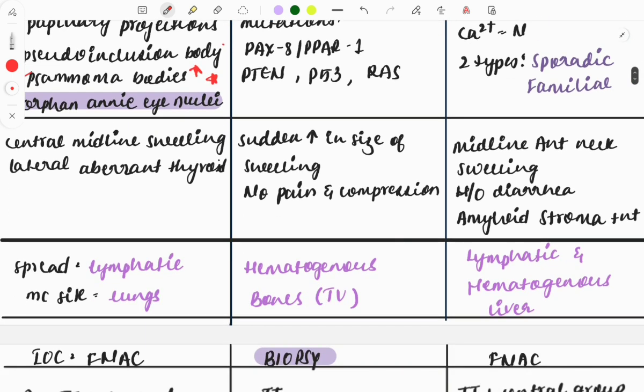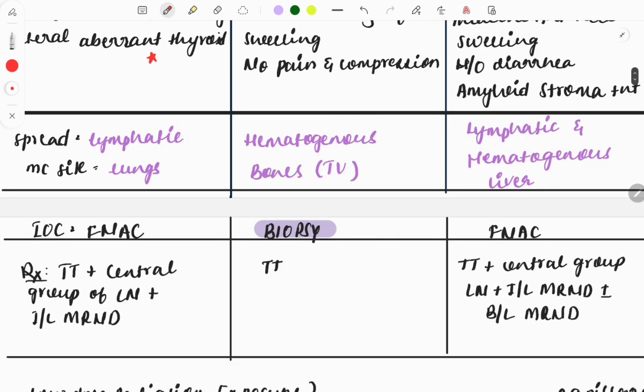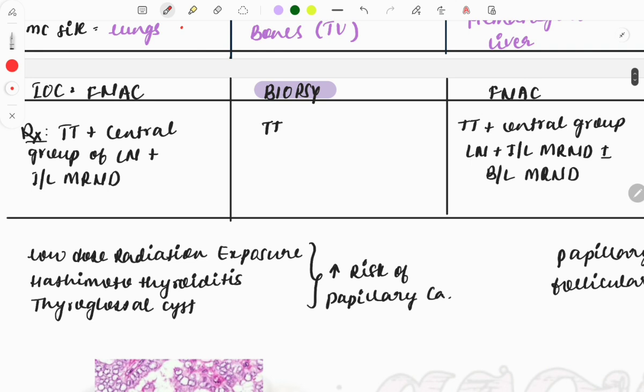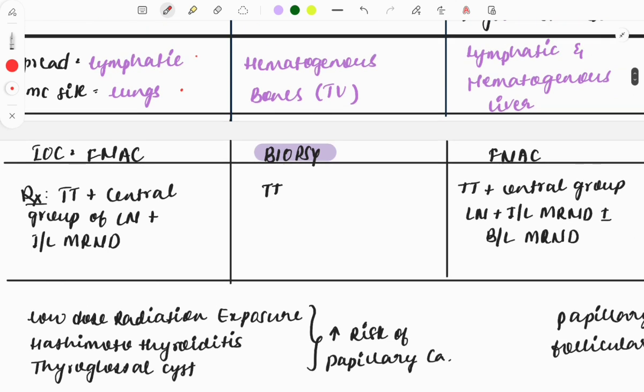Then central midline swelling and lateral aberrant thyroid. So this can be described; central midline swelling is given in the clinical case. Spread is through the lymphatics and the most common site is the lung. The investigation of choice for all the thyroid diseases already discussed is FNAC, but there are 3 exceptions. Remember those exceptions.